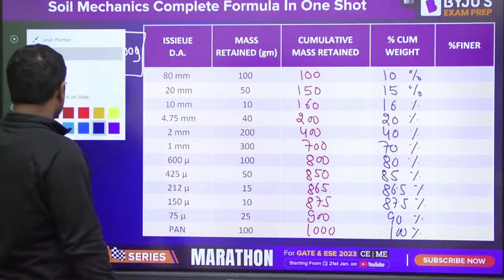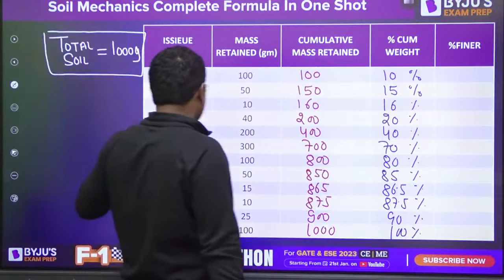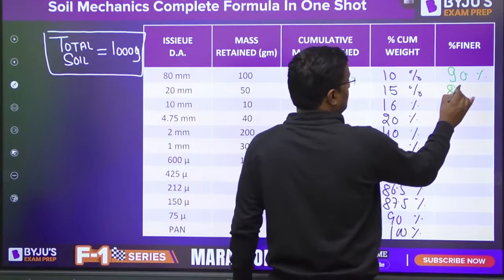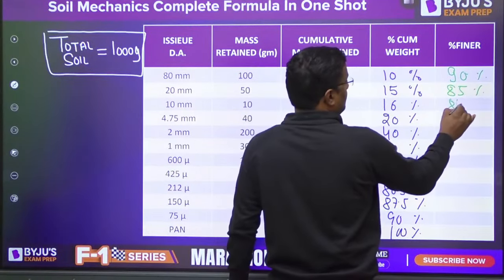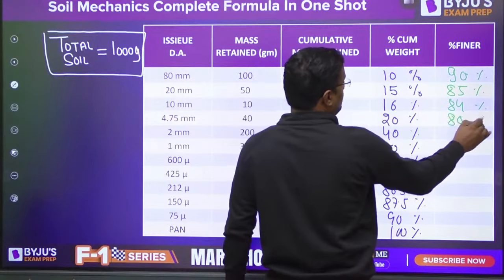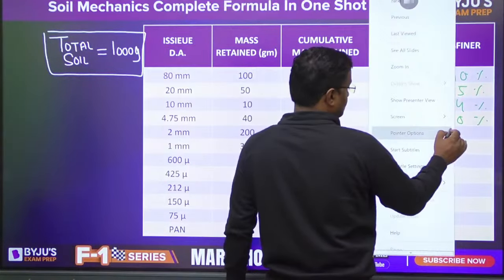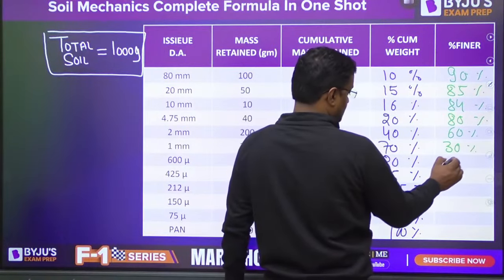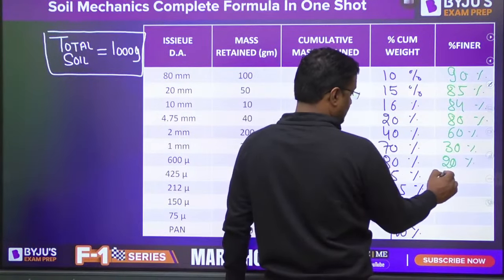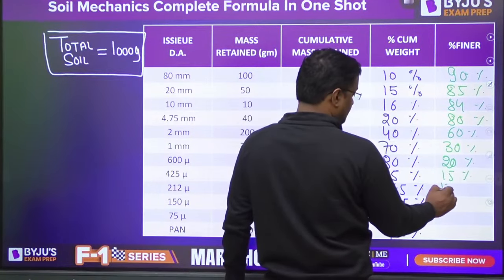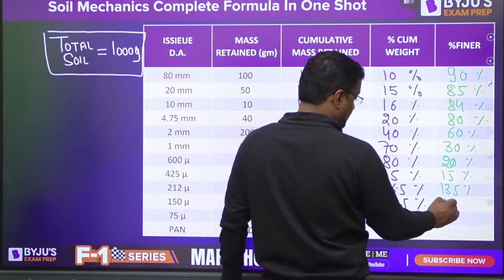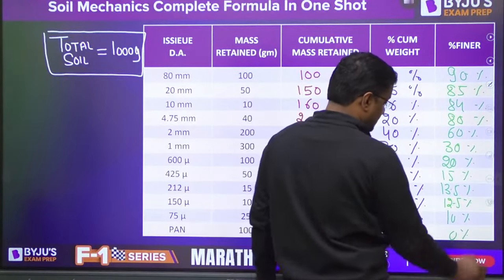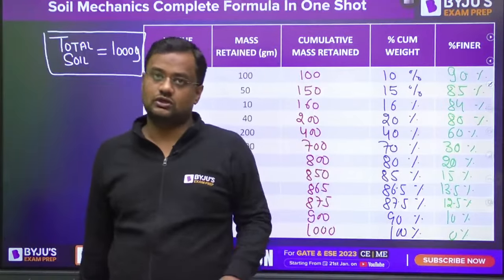And now if you want percentage finer: 100 minus 10, 90%, then 85%, 84%. I'll tell you the logic also. 80%, 60%, 30%, 20%, 15%, 13.5%, 12.5%, 10%, 0%. Let me tell you the logic now.